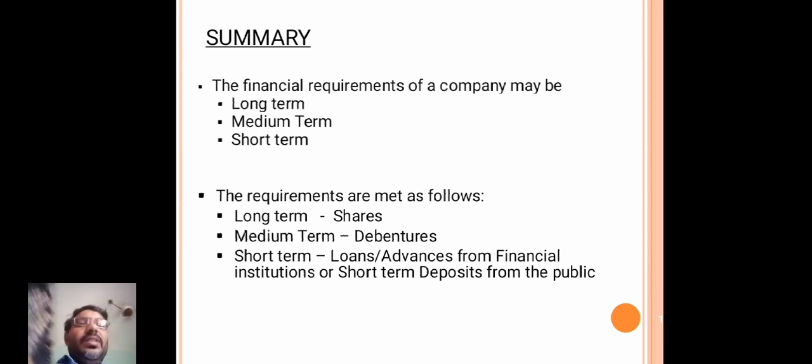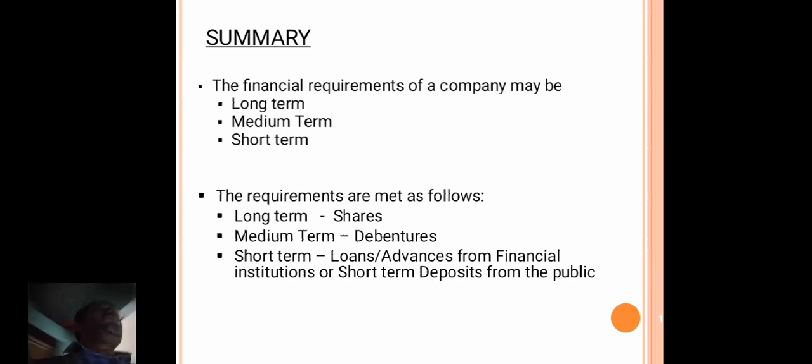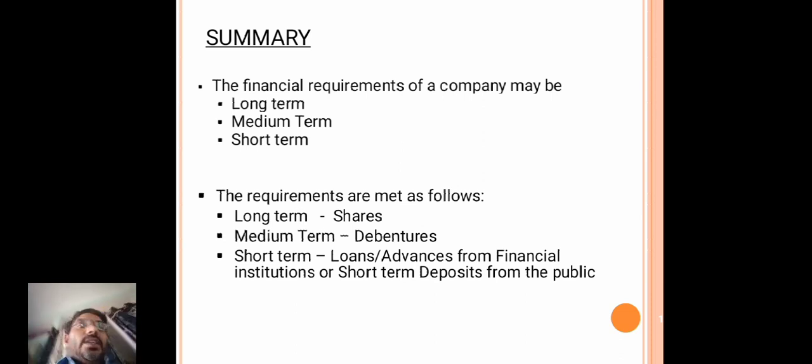So the requirements are met as follows: long term, shares. The long term capital is arranged by issuing shares. The medium term capital is arranged by issuing debentures, and the short term capital is arranged by taking loans or advances from financial institutions or short term deposits from the public.